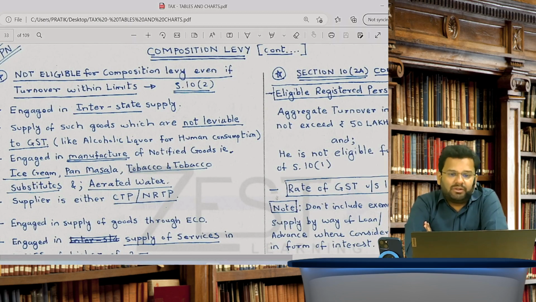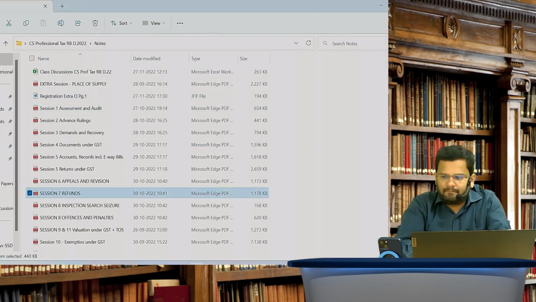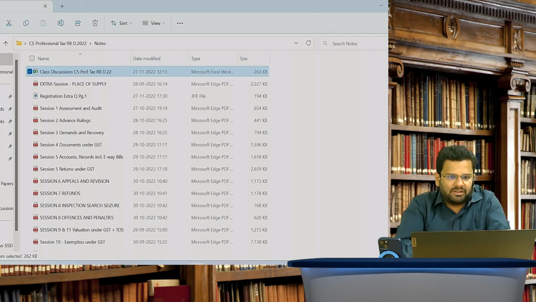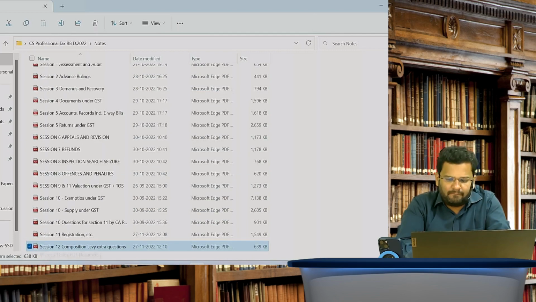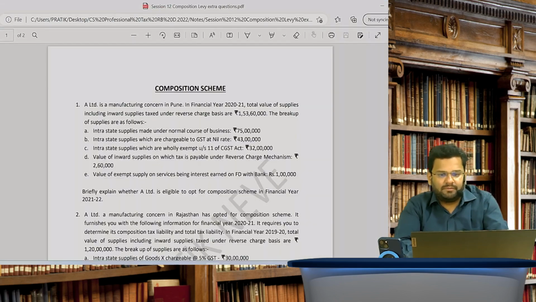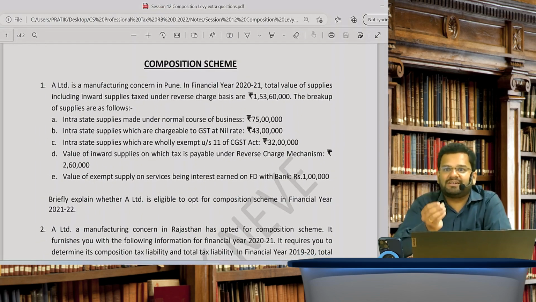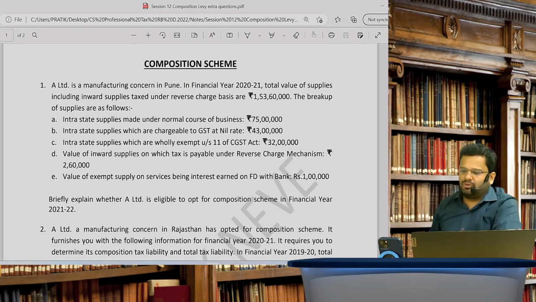So before going to this point we will go to some questions. Go to these additional questions which I have sent you for composition scheme, extra questions. Very interesting questions. Even if you understand these questions, plus 1 or 2 extra questions which I have given you in Excel file, it will mean that you have understood the whole topic.